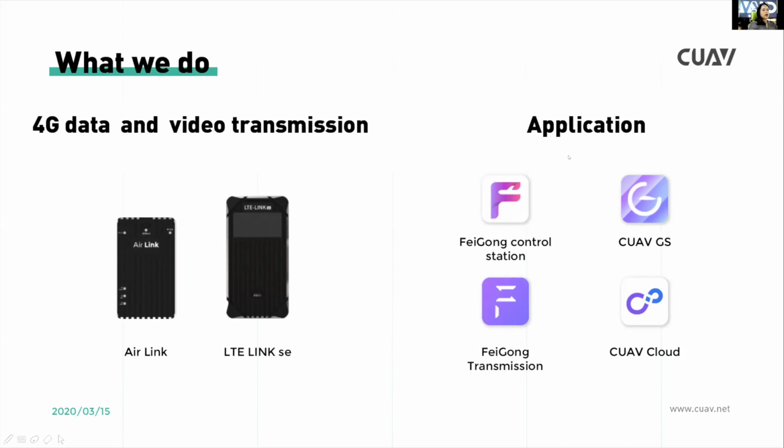We also have more applications like the flight control station, CUAV flight transmission, and CUAV Cloud. The user can log in to their account and control the drone anytime and anywhere.